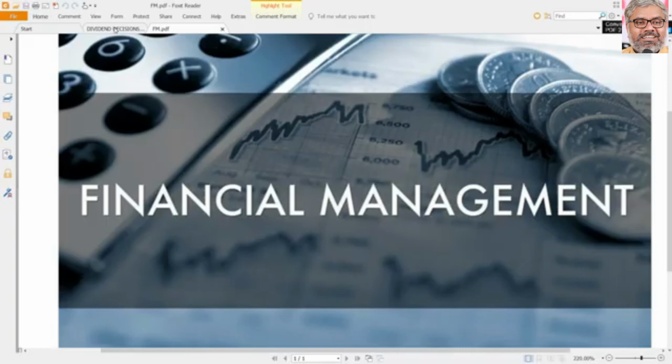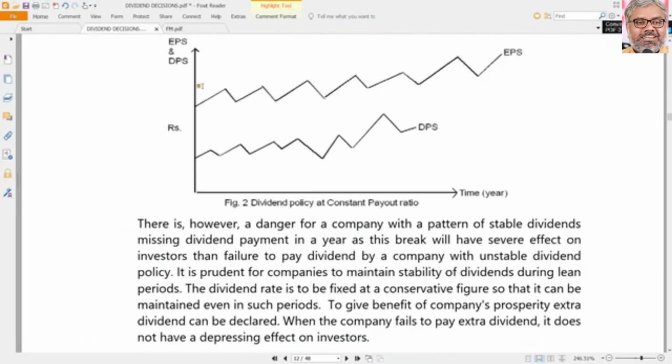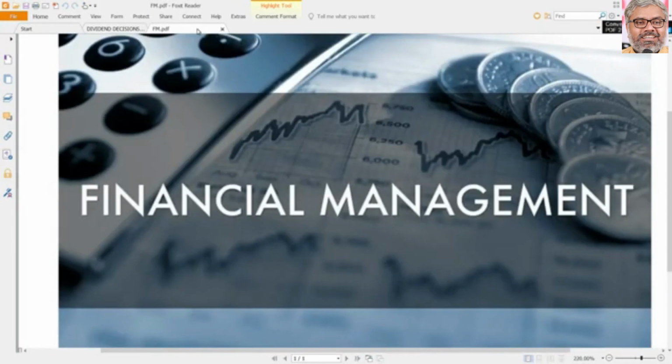A company can say, I will give 1 rupee per share as dividend constant plus 20% of the EPS. Fine. So there is a constant dividend plus some percentage of earnings given as dividend, which is nothing but a mix of the first two strategies. So these are the three strategies which can be adopted for maintaining the constancy of dividend.